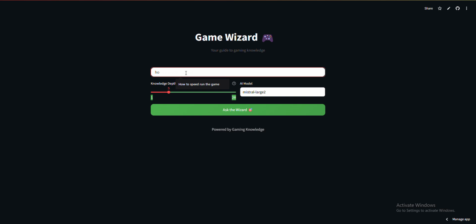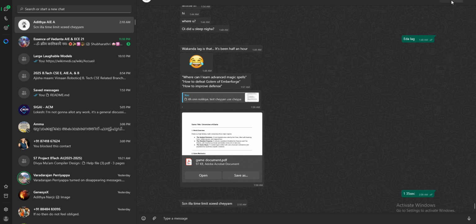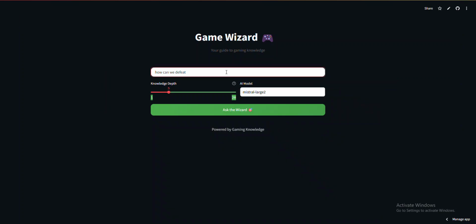For example, if the question is how can we defeat a golem of Ember Forge. Here the knowledge depth parameter represents the number of chunks that need to be retrieved using the Cortex search retrieval method. Currently I'm setting it to 5, and I'm using Mistral Large 2 as the AI model, and I'm asking the wizard. After getting the context and giving it to the LLM, it will give us back the answer.